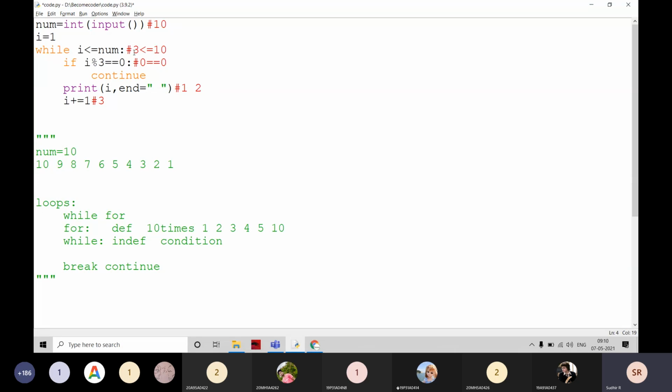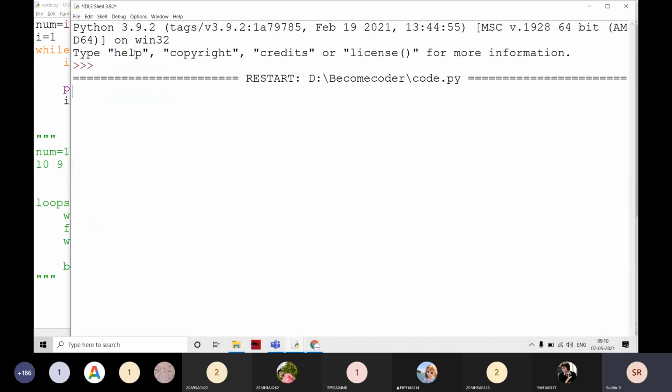It is coming here and checking again whether 3 mod 3 is equal to 0 or not. Again it is going to be 0. Then again continue is going to be raised, and again and again it is working like this. For example, if I give 10 here, it is going to print 1 2, then it is moving into an infinite loop.